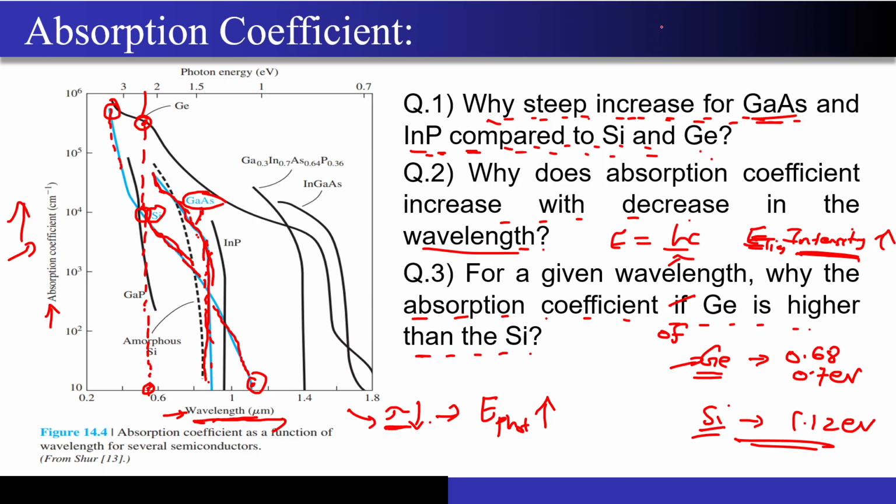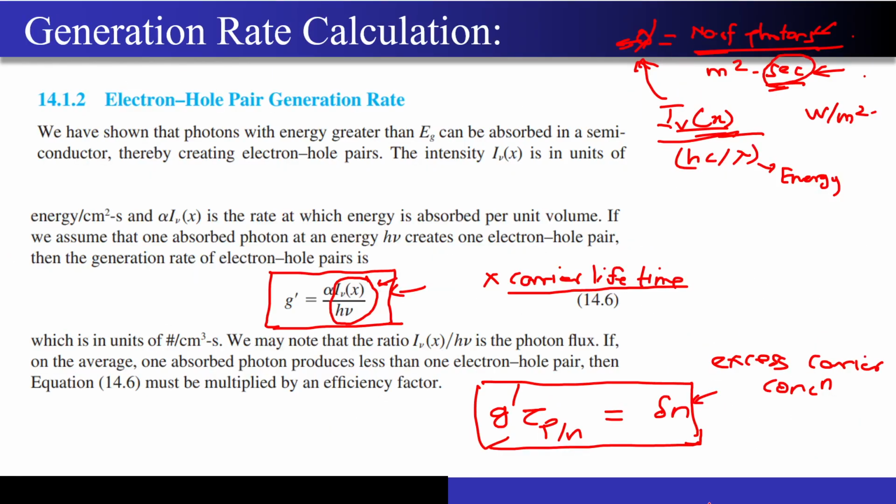Correct? So even if the energy band gap is, let's say, higher, and if you increase the hc by lambda from here, it is still capable of exciting the electron from the valence band to the conduction band over here. Correct? So I hope that is very much clear.